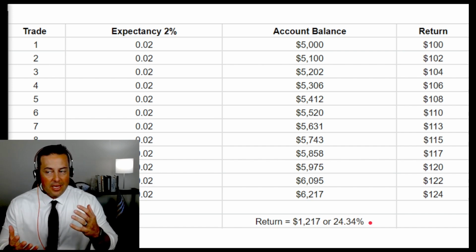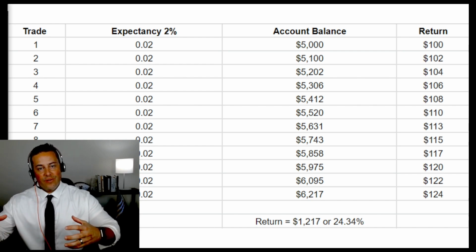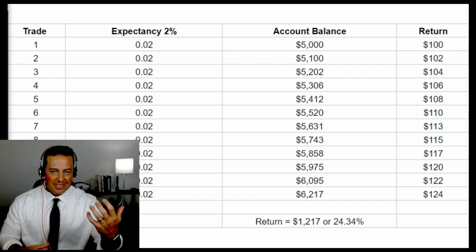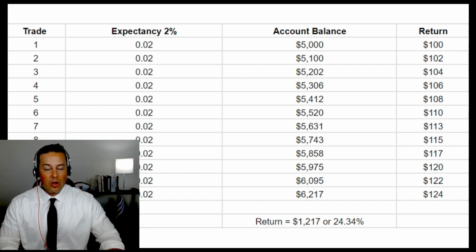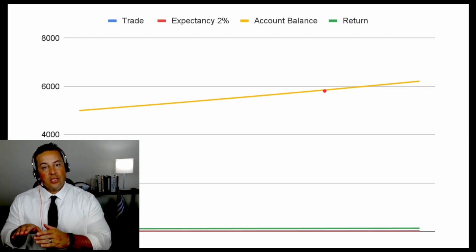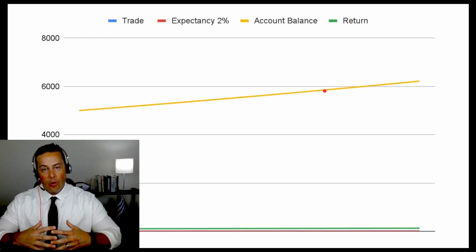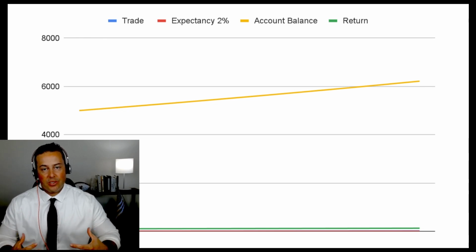So this is key. These are key concepts. It doesn't take a tremendous amount of money to grow over time when we talk about positive expectancy and compounding returns. And I'll show you what every trader wants to see, whether you're a new trader or an old trader. You want to see a profit curve that goes just like that. Slow and steady wins the race. We're growing over time until we have that trading account balance that really facilitates some big time returns on a daily basis.